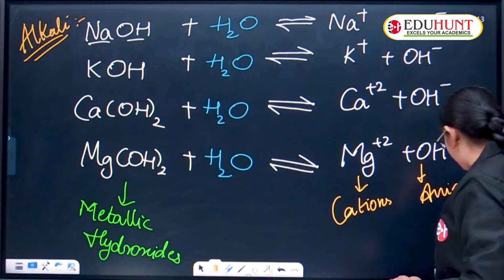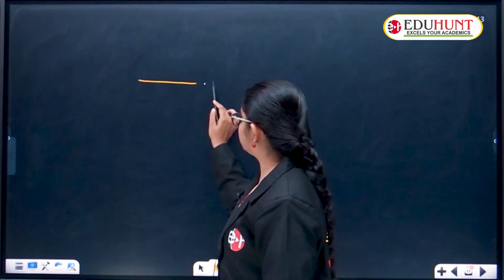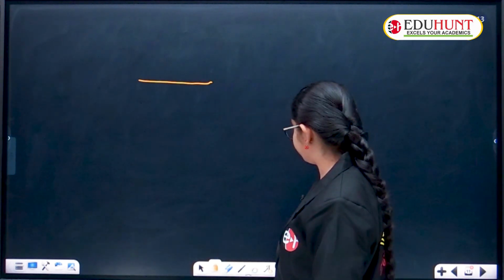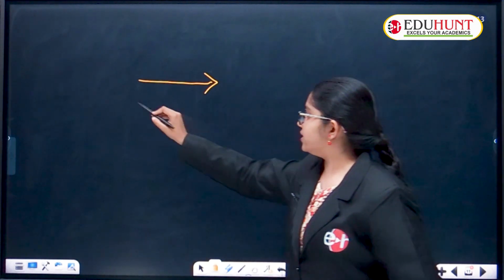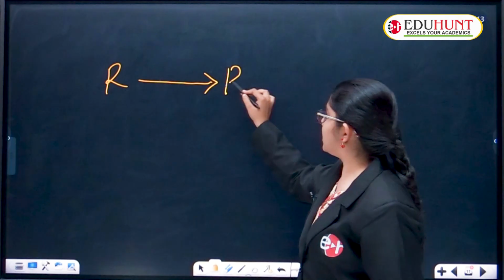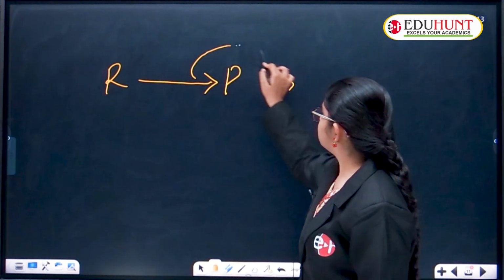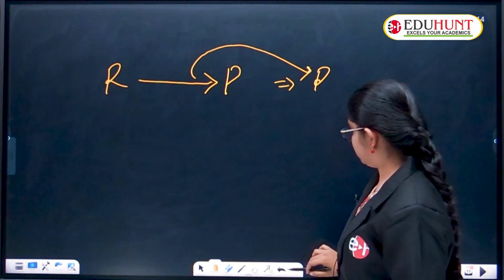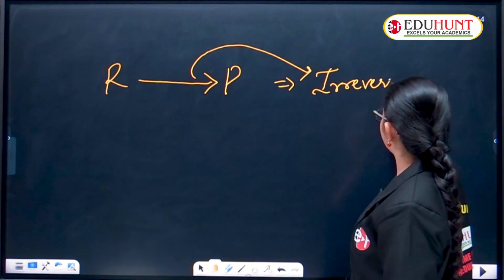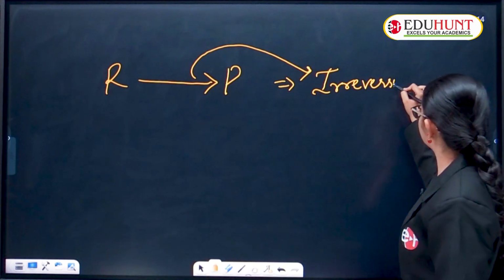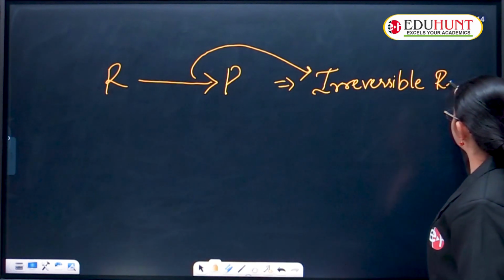One more point. Wherever you find a reaction with a single arrow mark, only one side between reactants and products, that is called an irreversible reaction.